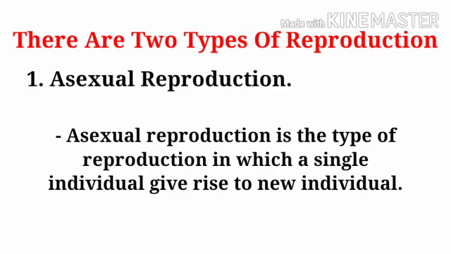Here, gametes are not formed. New individual is identical to the parent. And this type of reproduction is extremely useful as a means of rapid multiplication. And this type of reproduction is adopted by lower organisms. There are various modes of asexual reproduction.